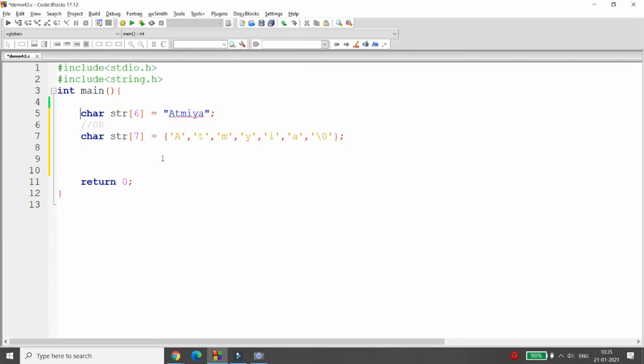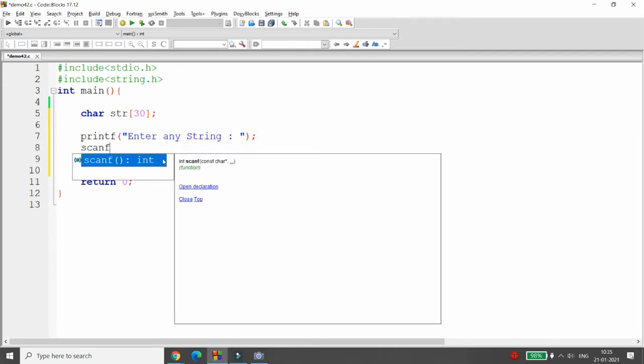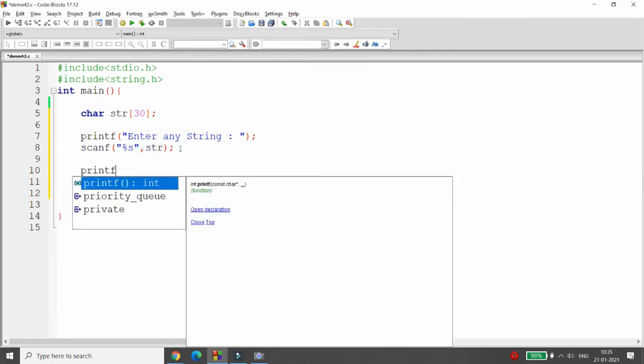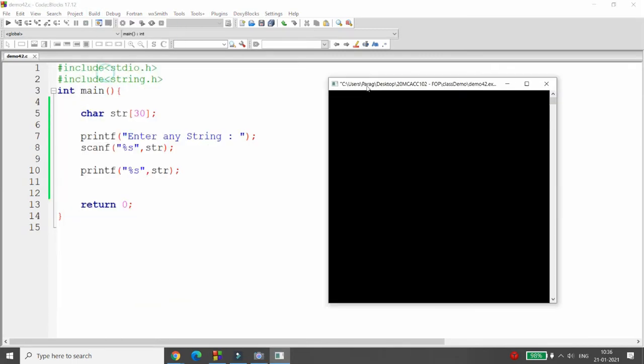Now, what I want to do? I want to create the string over here. So I'm just declaring here character string of 30. Now I want to get the input from the user. Enter any string. So whenever the user enters any string, here you can write the scanf to get the data. As I discussed with you guys, the string is the character array and a character array is a kind of pointer, so no need to give the address over here. You can directly write the character array name and you can get the value and you can simply print your string. So whenever you print, your string will be printed over here.